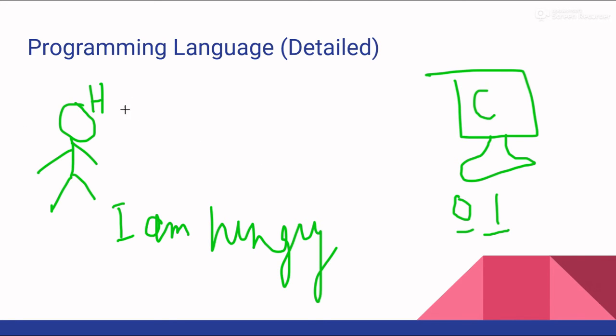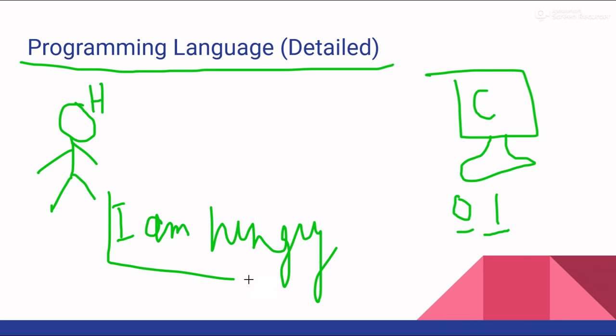Well, as we saw earlier, the alien had a device. In this case, the human does not have a device. The human has something called a programming language. Okay, and he is able to convert his own language into programming language easily.